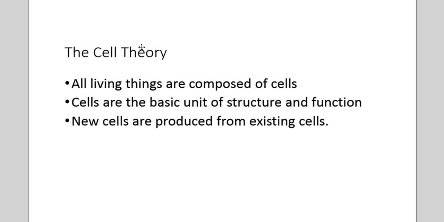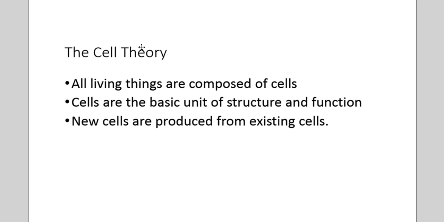There's nothing more basic than a cell in a living thing that is alive. And that new cells are produced from pre-existing cells. So those three pieces of the cell theory explain, because it's a theory, right? Explain living things and their composition being cells.